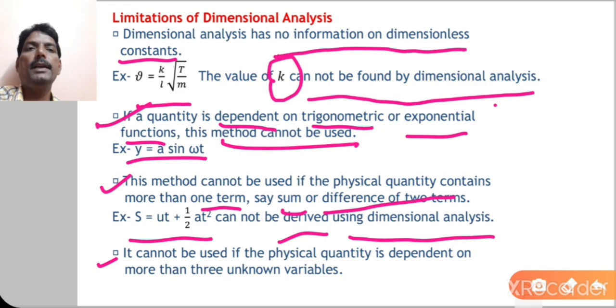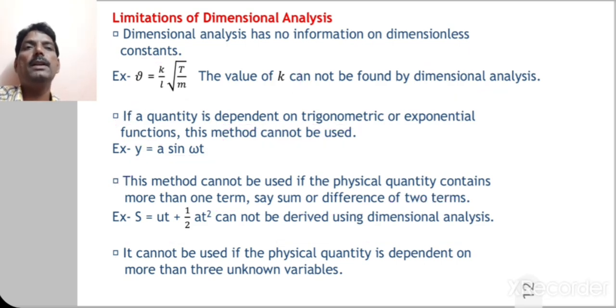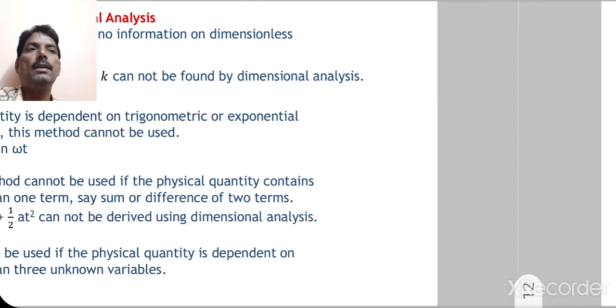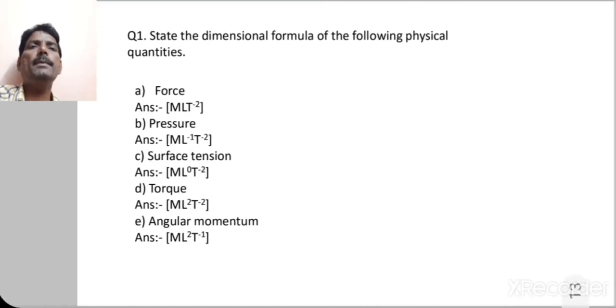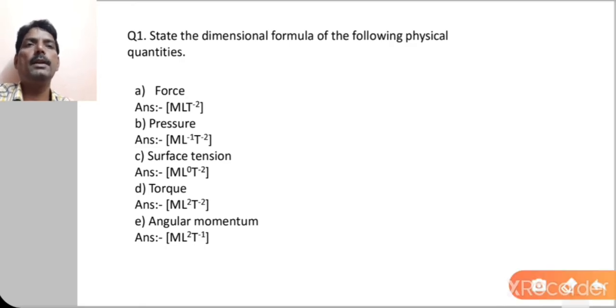The last one, it cannot be used if the physical quantity is dependent on more than 3 unknown variables. So these are the limitations of dimensional analysis. Next one, state the dimensional formula for the following physical quantities.